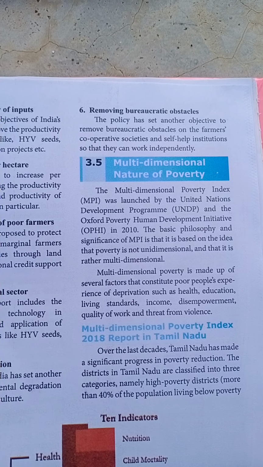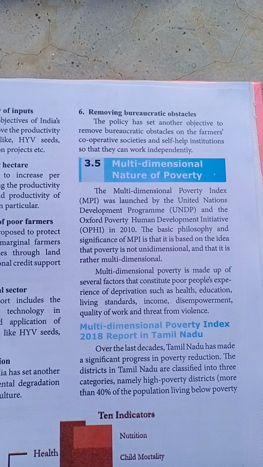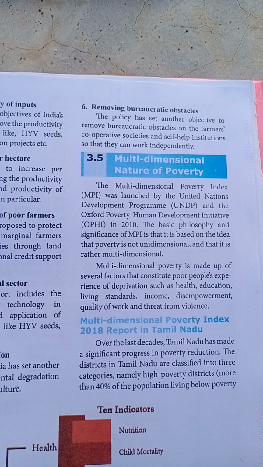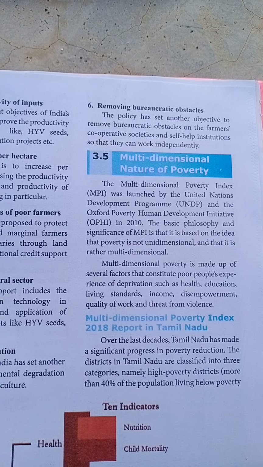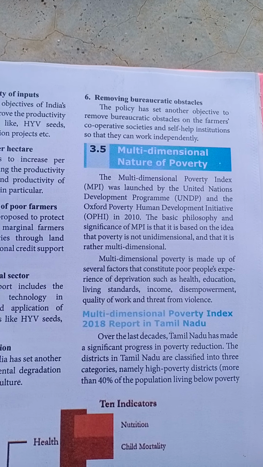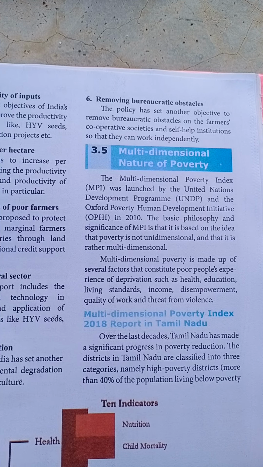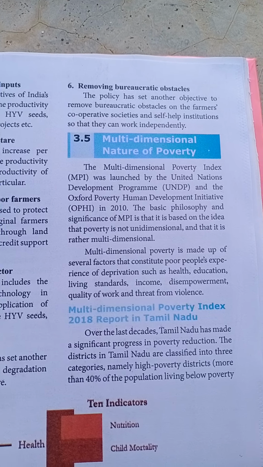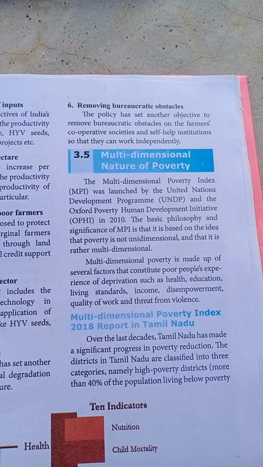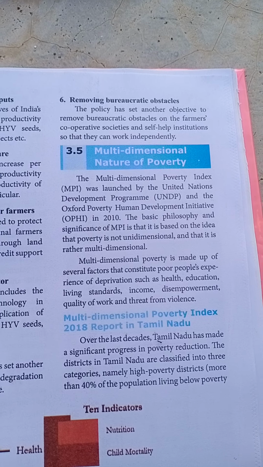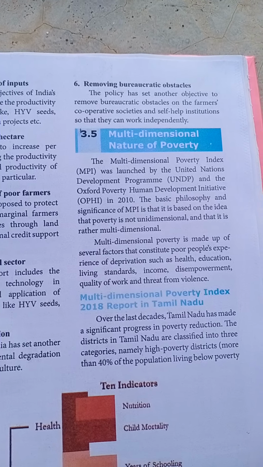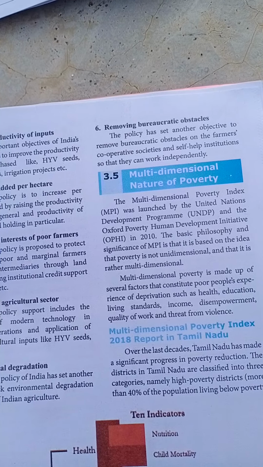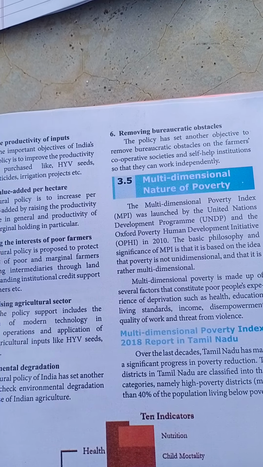So for cooperative societies and self-help institutions, these powers can be reduced. When the managers' or other officers' powers are reduced, nearly all the farmers can get credit from the cooperative societies and self-help institutions. So automatically the income of the farmers will rise, and the productivity of agricultural goods will rise in our country. That is the main aim of the agriculture policy introduced by the central government in 2018.